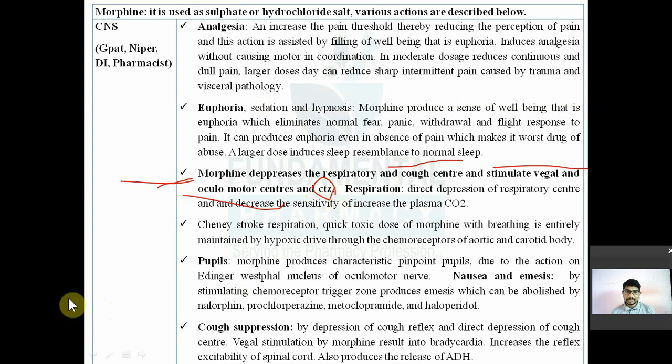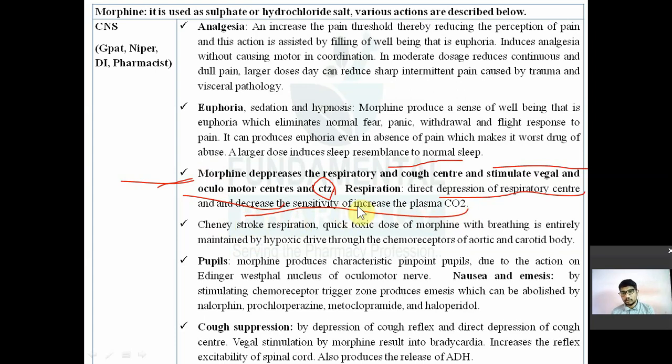Respiration के ऊपर it is a depressant action. So it will depress the respiration by two mechanisms. Direct depression of the respiratory center first, and it decreases the sensitivity to CO2. It decreases the sensitivity of the chemoreceptors. जो chemoreceptors होते हैं आपके बॉडी में, they are sensitive to change in the chemical composition.